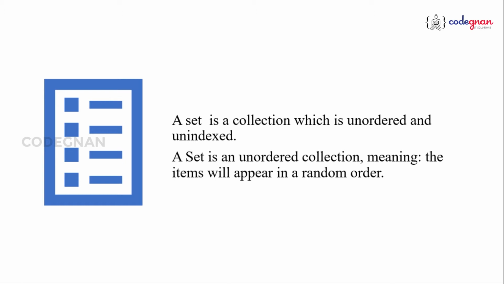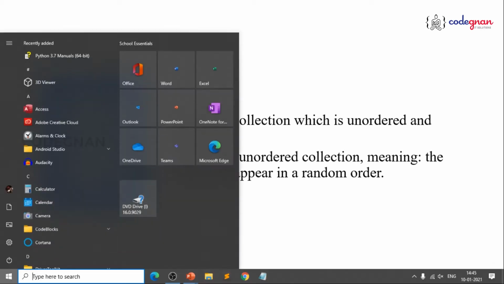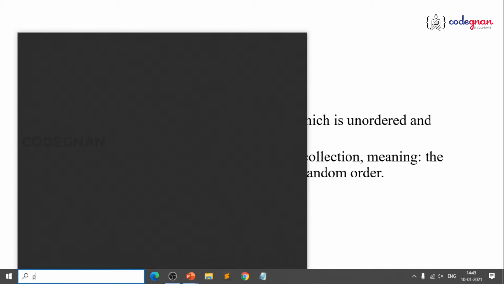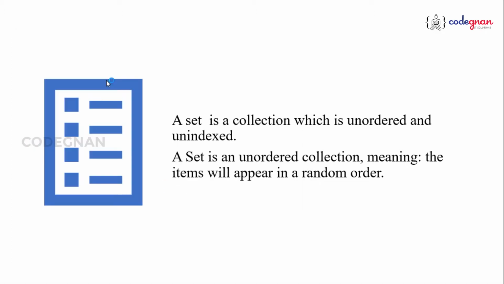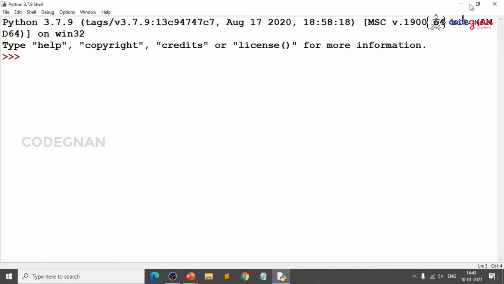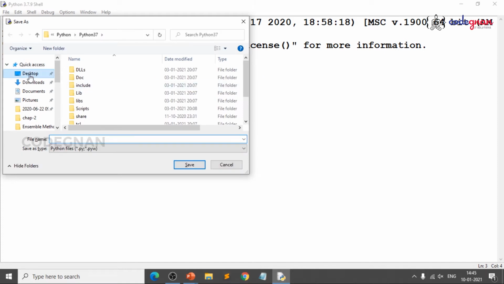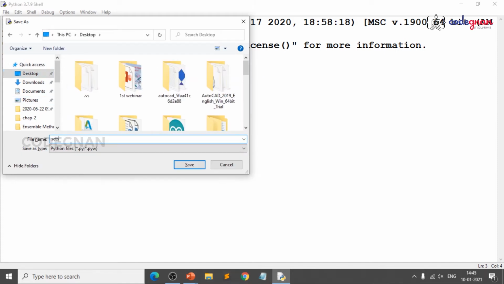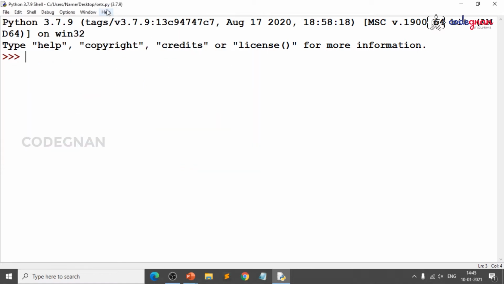So, enough of talking. We just open our Python IDLE and start with that, so it will be much easier. The presentation is only for your reference, which will be uploaded in the attachment itself. Let me save this file on the desktop and name it sets, because it is only for reference.